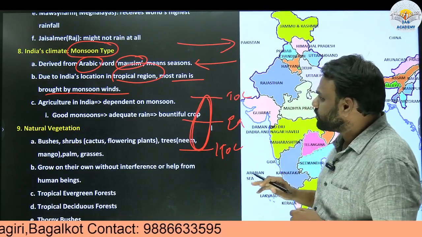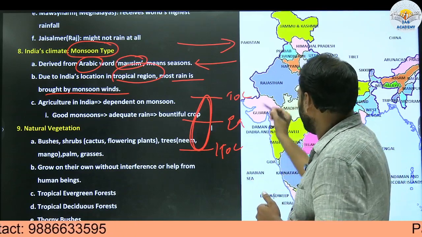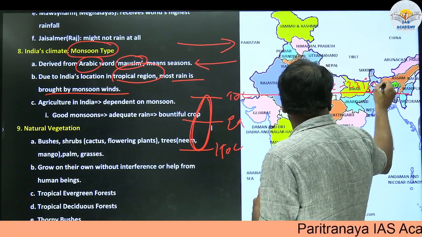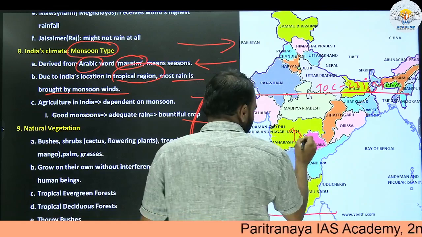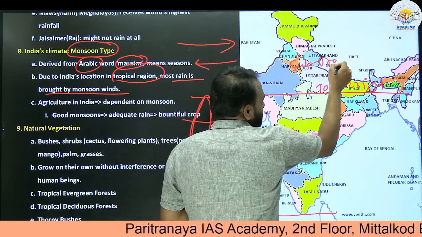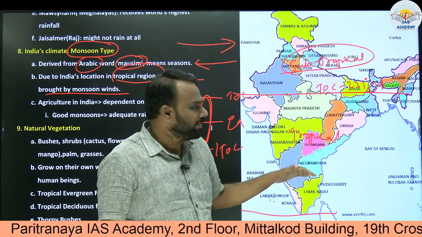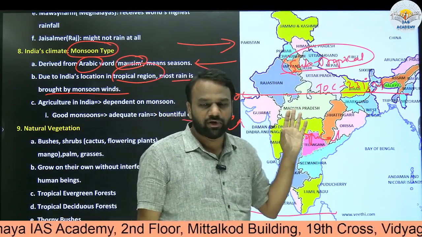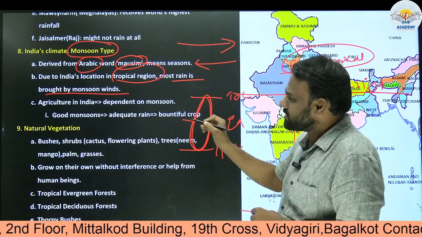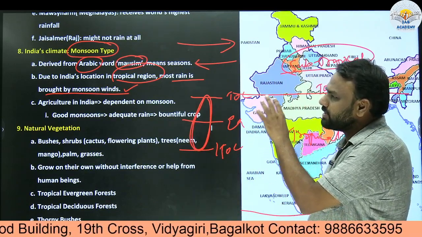Now if you look at India, whether it is located in tropical region, partially it is located in tropical region. Why? Because here we have Tropic of Cancer, 23.5 degree north. So from this region to this region, it is in tropical area, and the area above it, we call it as subtropical. But overall, the major part of India lies in tropical region, and because of its location in tropical region, most rain is brought by monsoon winds. That is why we refer to India's climate as monsoon type.